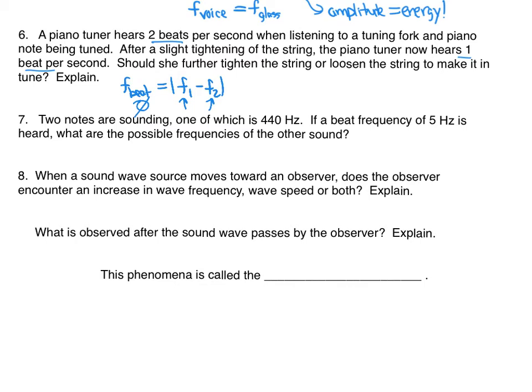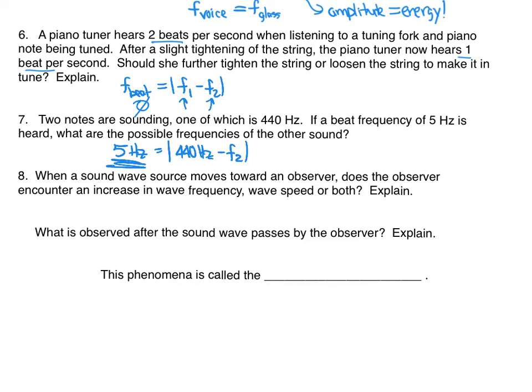Similarly with number 7, two notes are sounding, one's 440, and I hear a beat frequency of 5 hertz. What are the possible frequencies of the other sound? So I have a beat frequency of 5 hertz, and one of those is 440 hertz. I need to figure out what's the other sound that's going to produce beats of 5 hertz with 440 hertz.